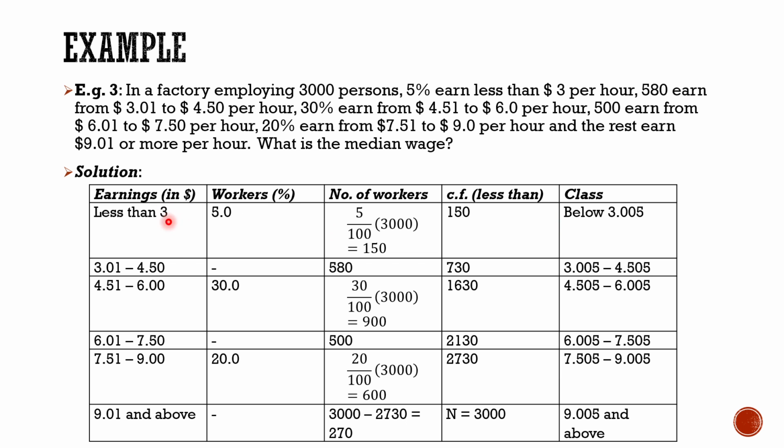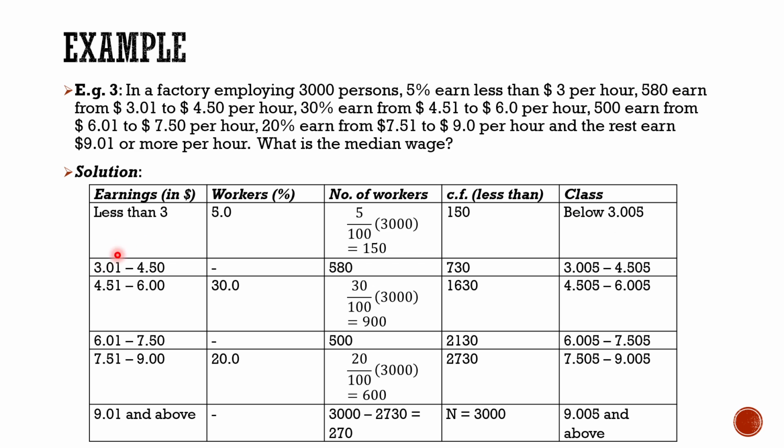Now this frequency distribution is actually inclusive type, so we'll have to make it exclusive type, and for that the gap between the upper limit of the previous class and the lower limit of the next class is used to make it exclusive. So we have made it exclusive by this below 3.005. This 0.005 we got from this difference.